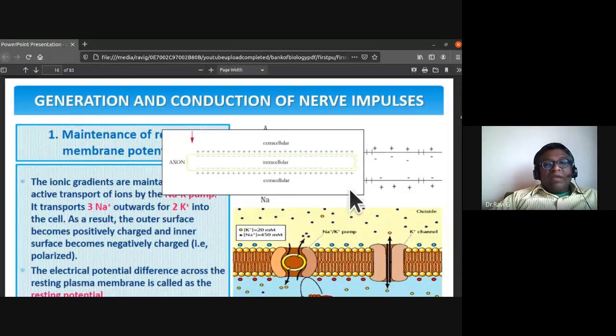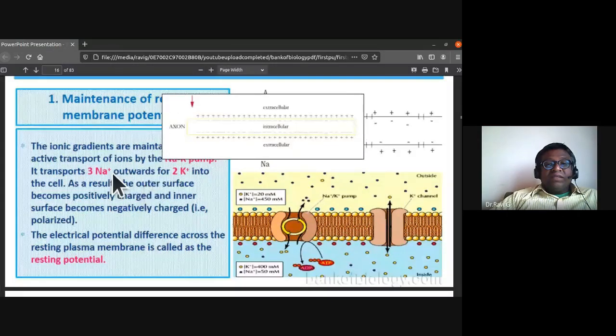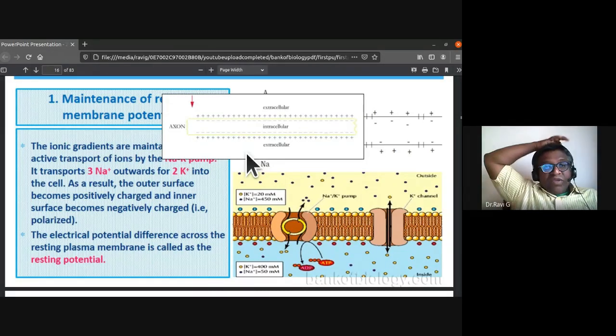The ionic gradients are maintained by the active transport of the ions by the sodium potassium pump. Active transport of ions implies the expenditure of energy.